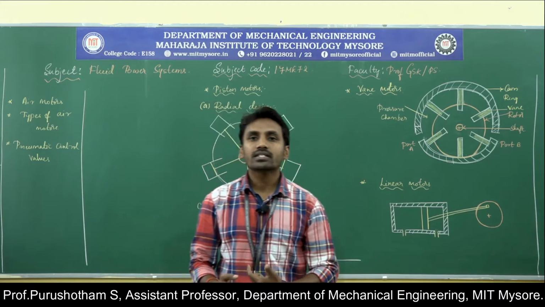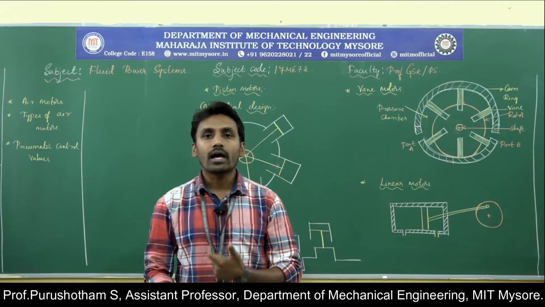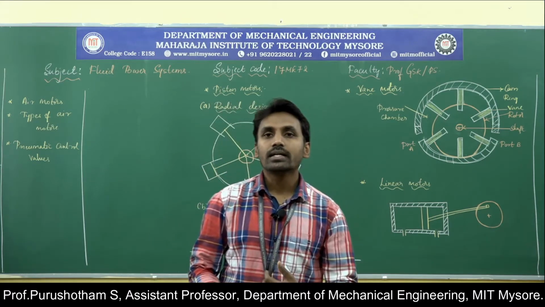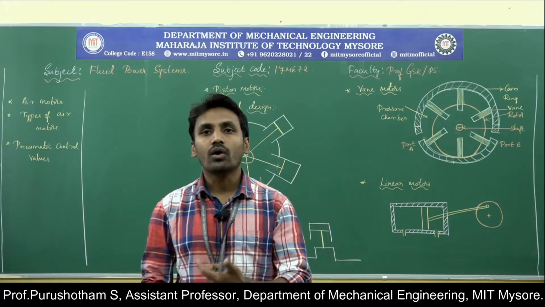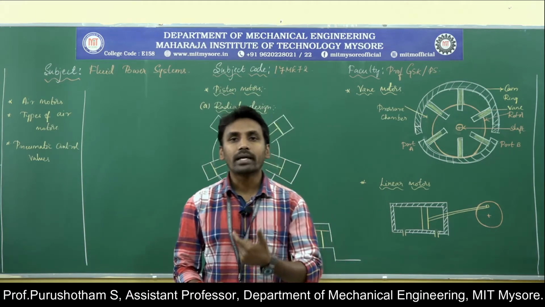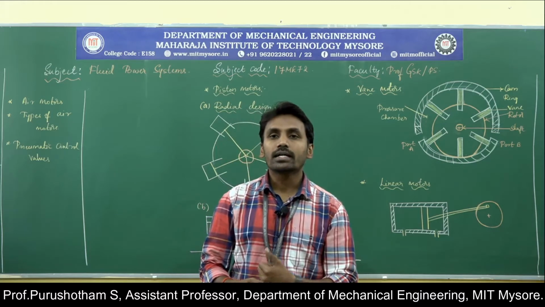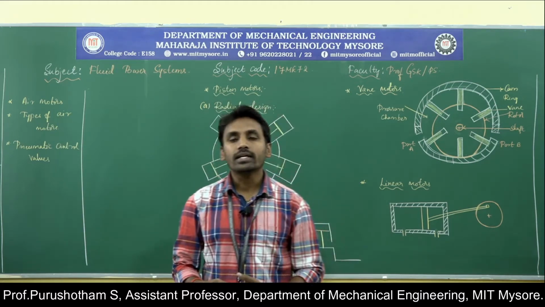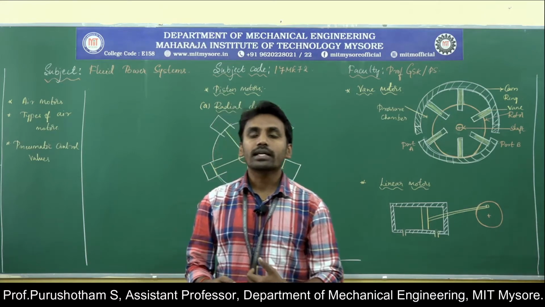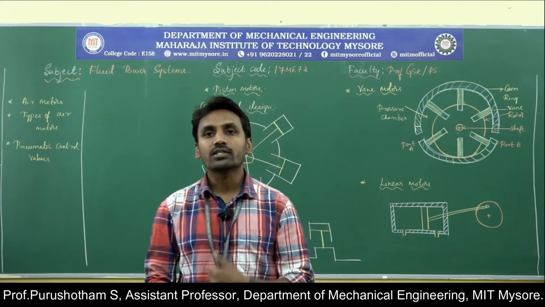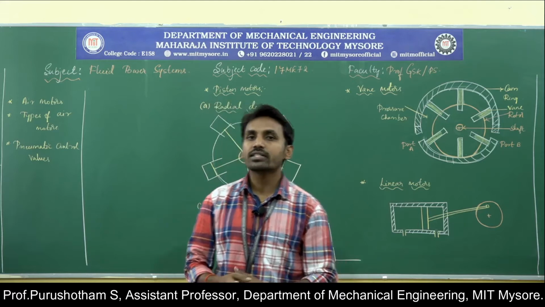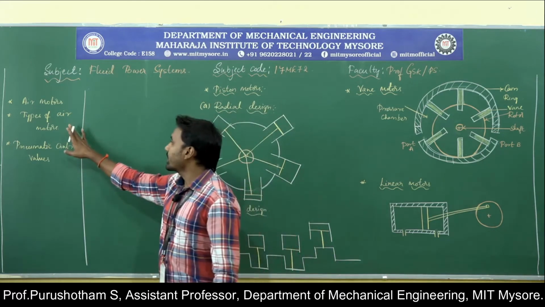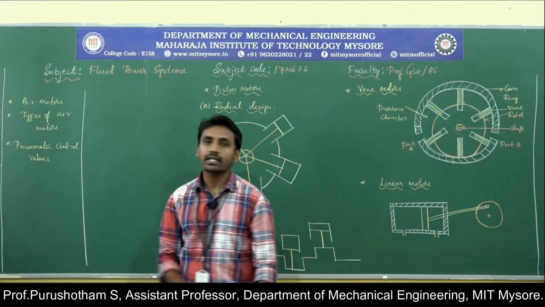In the previous session, we learned about rotary actuators. In that, we learned the construction and working of the torque cylinder and the diaphragm cylinder. After that, the vane actuators, then rotary cylinders. Then air motors, what air motors are, as well as the advantages of air motors. Today's session is about air motors, types of air motors and pneumatic control valves.